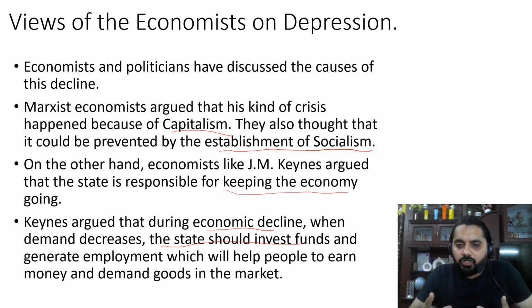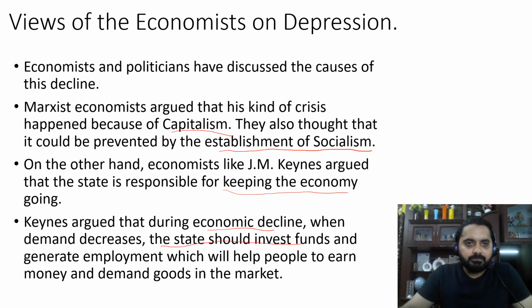And when the employment opportunities are available, people will keep spending the money. So he says that the entire responsibility lies with the government. When the government is investing the money, we can protect the economy from depression. So that was the viewpoint expressed by J.M. Keynes.